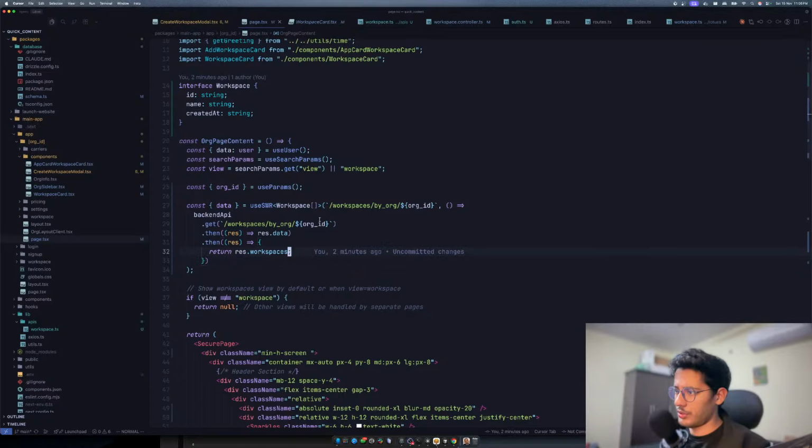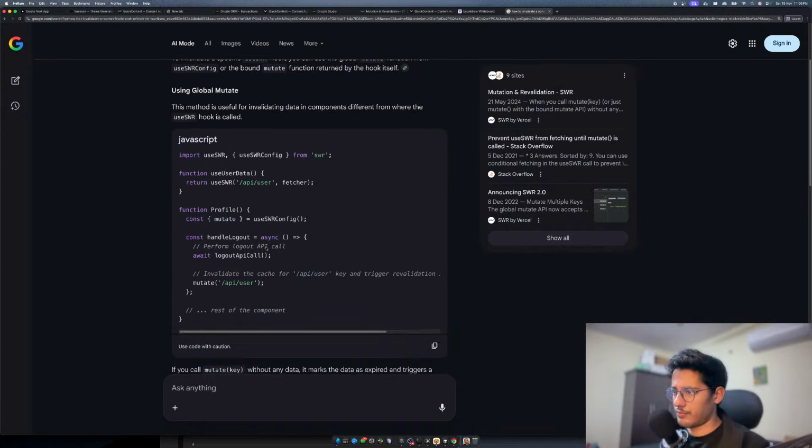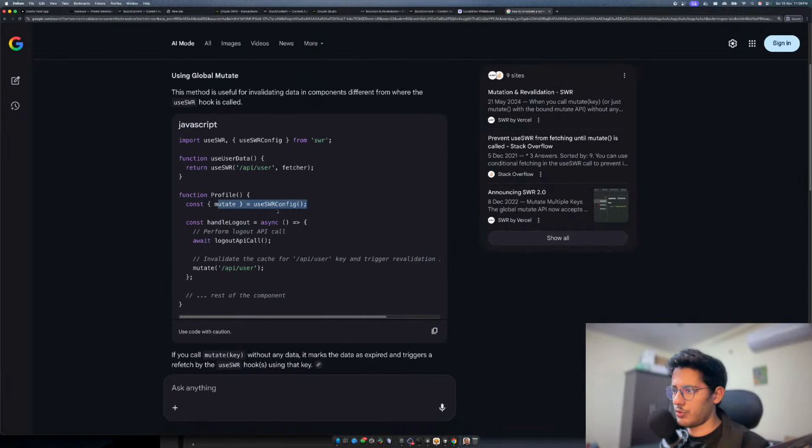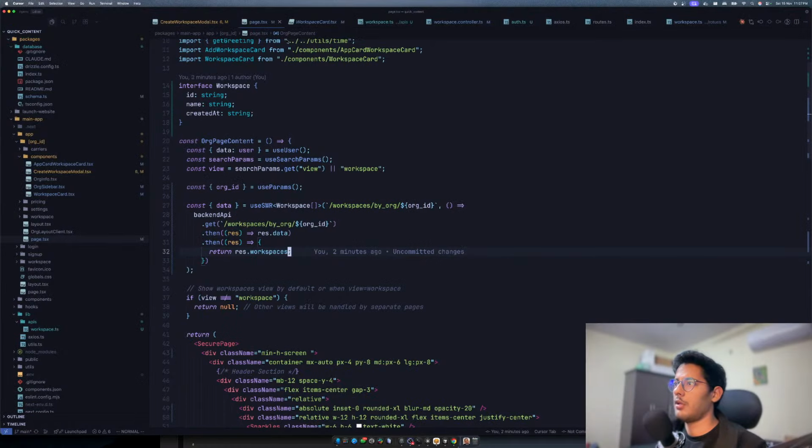Now what we want to do is invalidate this cache, right? So where is this? Okay, so we do this, and then you mutate, and you say SWR config, and what do you do? Oh no, mutate this. So you have this SWR config where you just pass this. Okay, that's interesting.